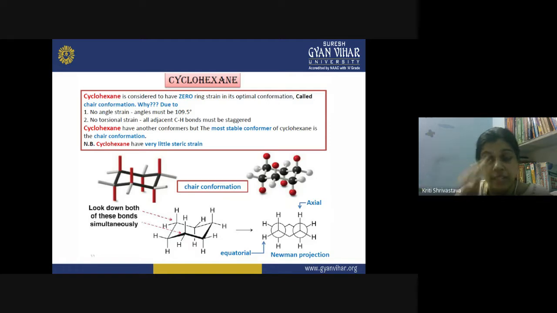If you see the Newman projection of the molecule, this is the front carbon and the rear carbon. The two front carbons have a CH2 group between them. The two rear carbons also have a CH2 group, and both have two hydrogens on each of them. So you can see that the molecule has attained a greater stability due to a little bit of greater freedom as compared to the earlier small-membered ring structures.